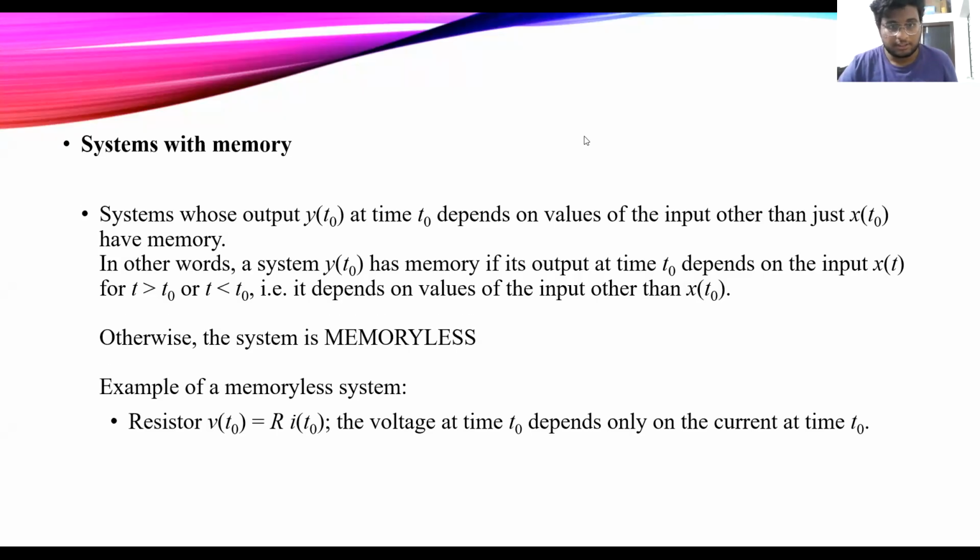A system is called memoryless if the output at any time t or n depends only on the input at that time t or n. In other words, it is independent of the input at times before or after. Example of a memoryless system: y(t) = R x(t). Example of a system with memory: y(t) = 1/C times the integral from minus infinity to t of x(τ) dτ.